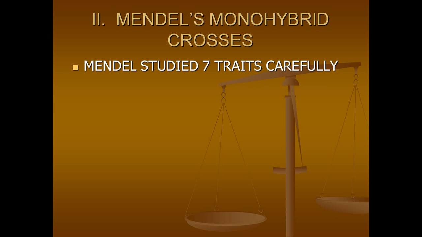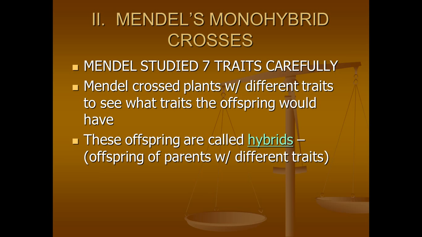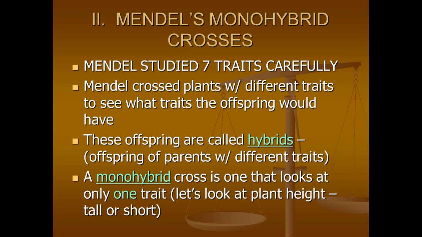Mendel studied 7 traits on those garden pea plants very carefully, but he only studied them one at a time. He crossed plants with different traits to see what traits the offspring would end up with. Those offspring were called hybrids, and again, that means offspring of parents with different traits. A monohybrid cross is one that looks at only 1 trait. For example, we're going to look at plant height. Garden pea plants can either be tall or short.